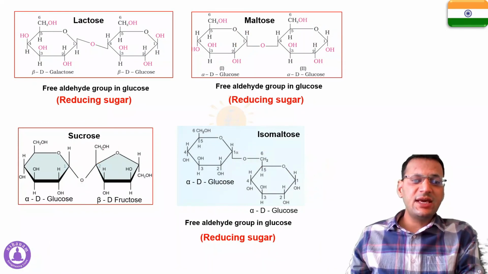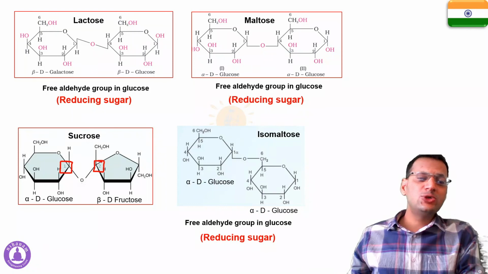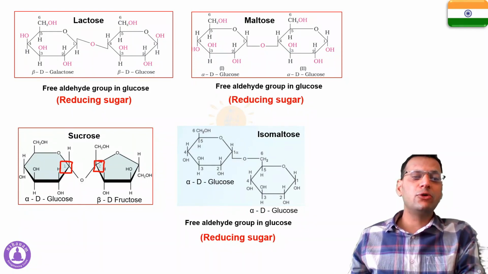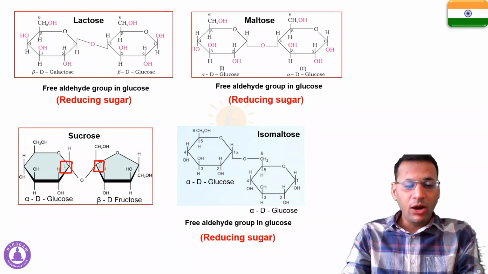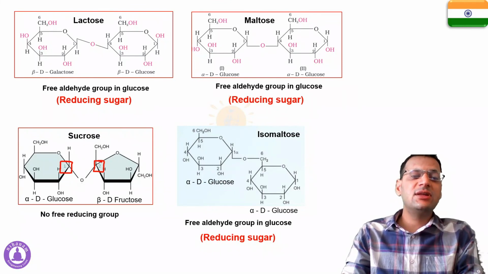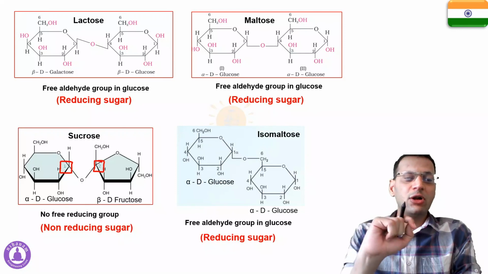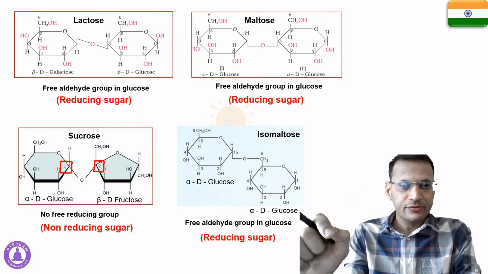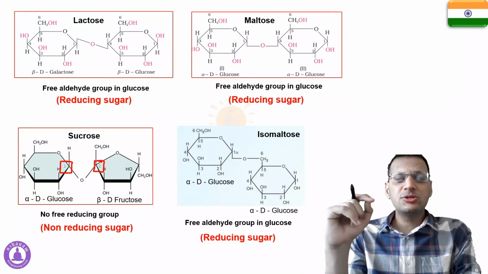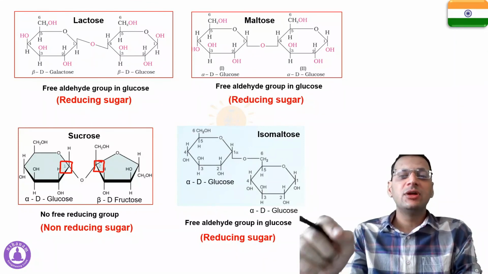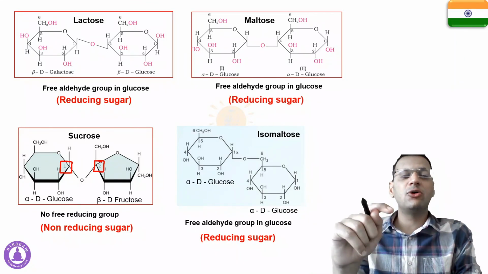In this case, this is also involved in bond formation, and in the case of glucose, this is also involved in bond formation. So in sucrose, both the functional groups are involved in bond formation, and that is the reason why sucrose is a non-reducing sugar, because it has no free reducing group. So remember, lactose, maltose and isomaltose are reducing sugars, but sucrose is a non-reducing sugar.